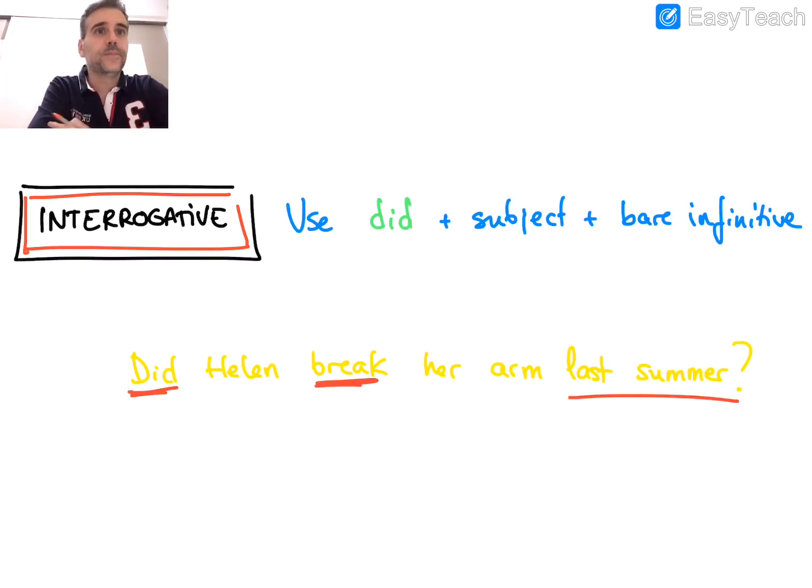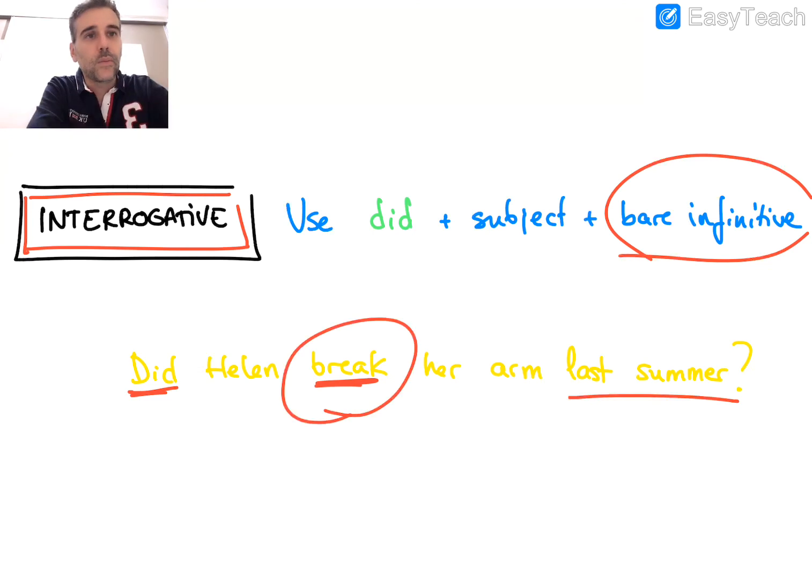And with the interrogative form, we use did plus the subject plus the verb infinitive again. Not the irregular form. We use break in this case. Did Helen break her arm last summer? We always use the verb infinitive with the negative and the interrogative ones.